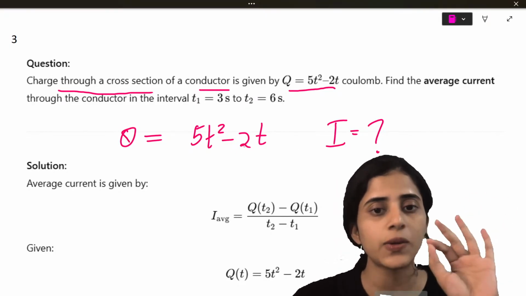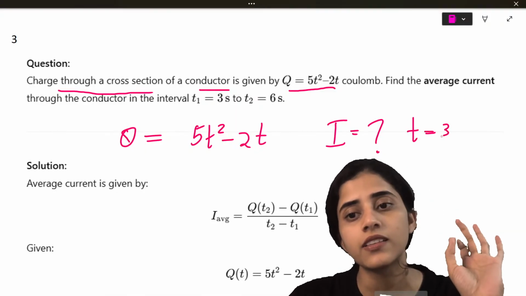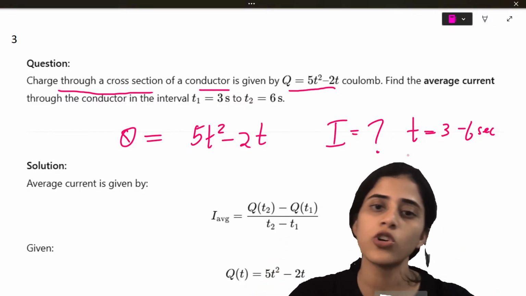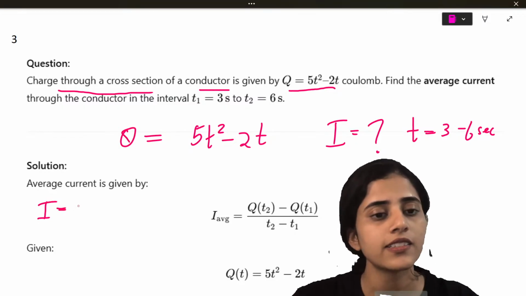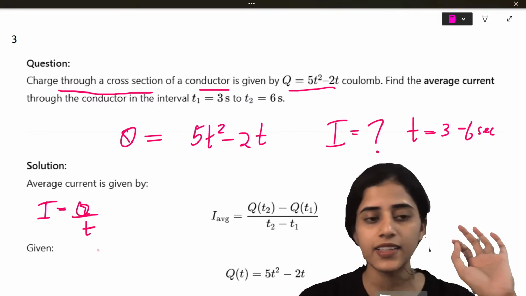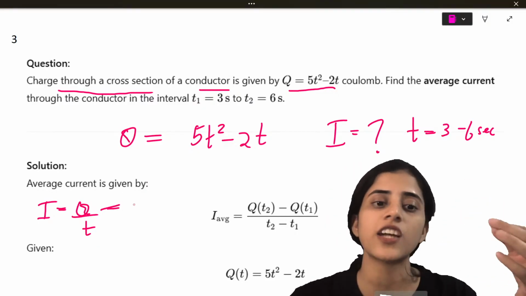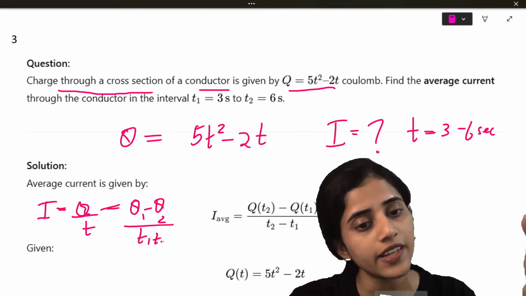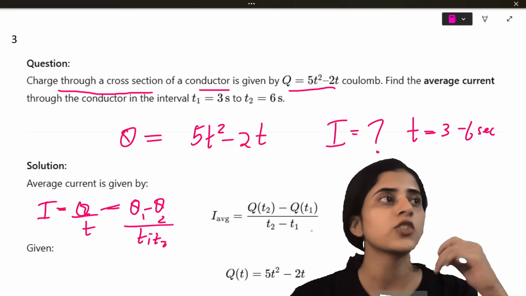So 5t square minus 2t, you have to find out current and the time is between 3 to 6 seconds. Now what is the formula? All of us know current is what? Charge by time. That is the formula. Current is Q by T. Q is equal to IT, so I is equal to Q by T. Now what will average current be? Average current will be the difference in Q divided by the difference in time. Q1 minus Q2 divided by T1 minus T2. So what will we do?